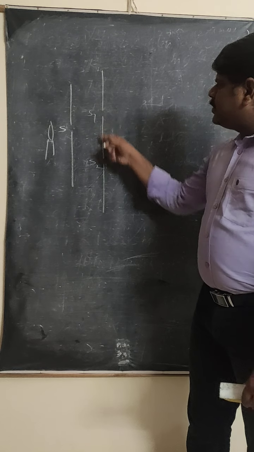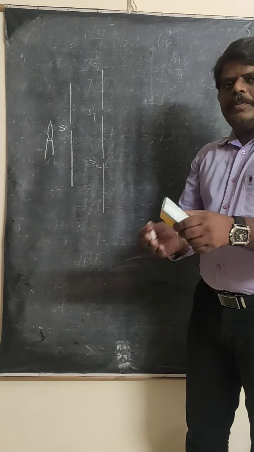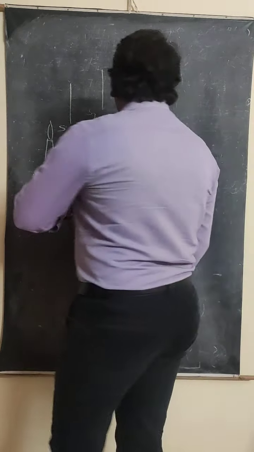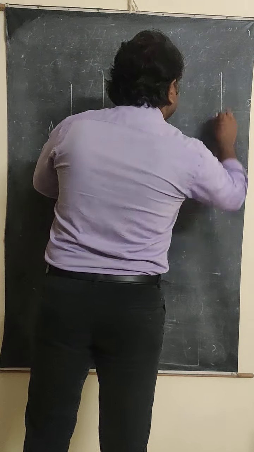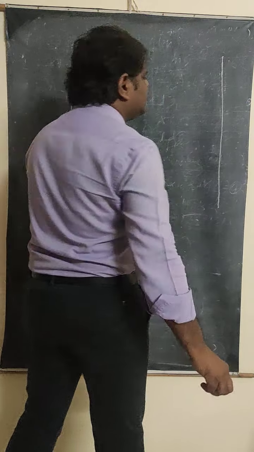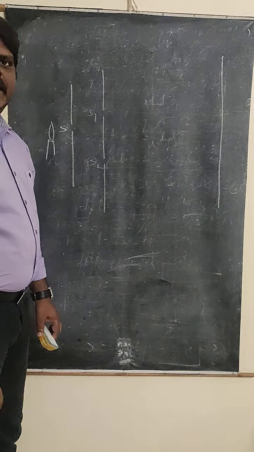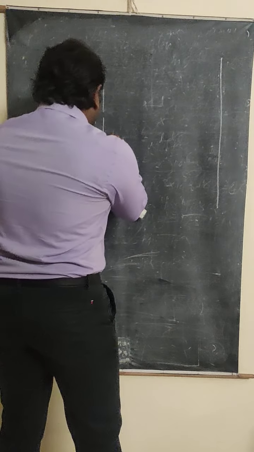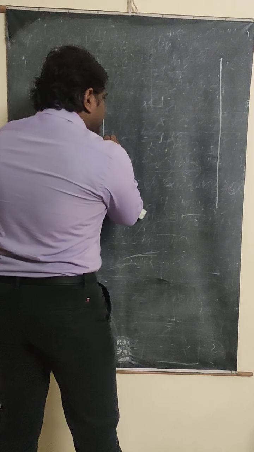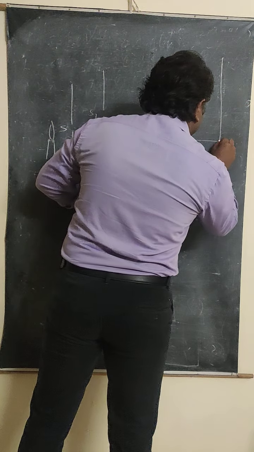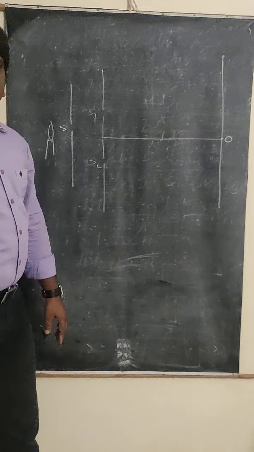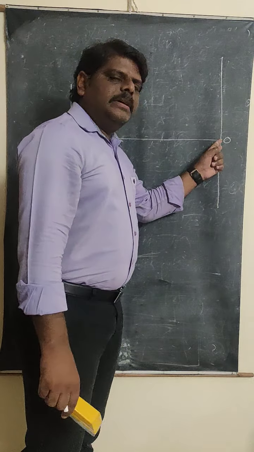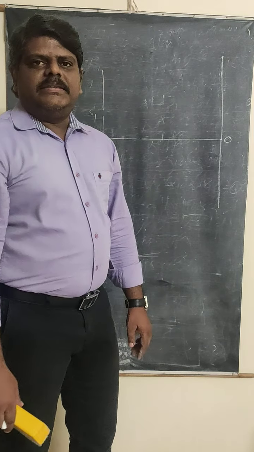Now these two light waves are superimposed on each other, and when you place a screen here, a spectrum is produced on the screen, which consists of bright bands and dark bands. If you want to take the center point, it is taken exactly at the center point of the two slits. This center point we take as O. In the last class we already discussed which type of band is produced at the center point.